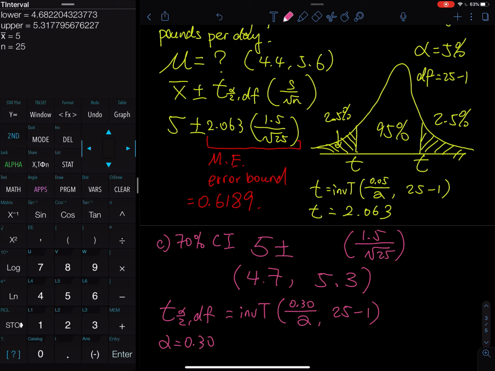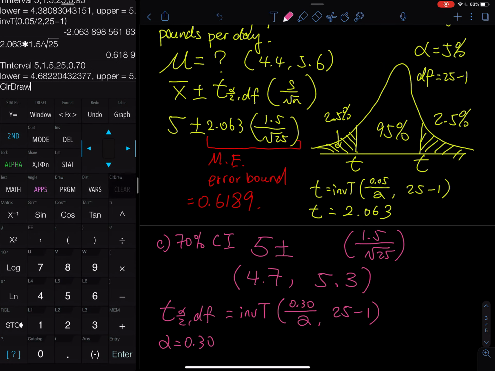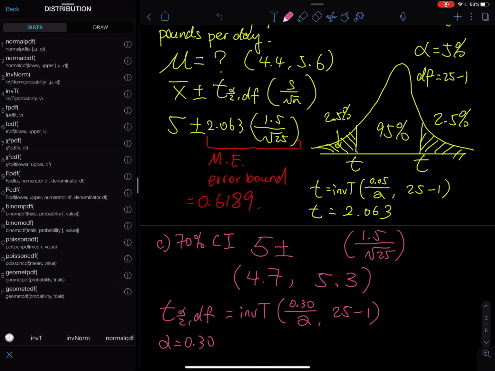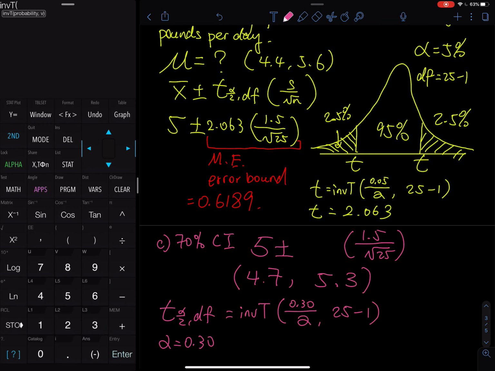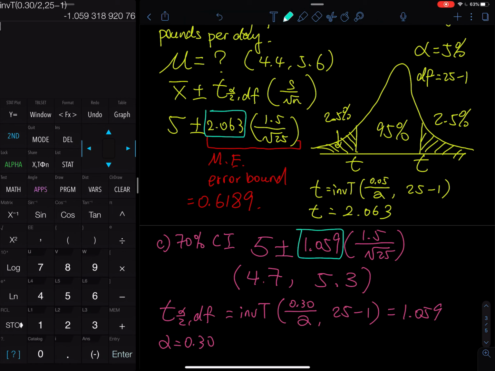You go to second vars, and then you select the inverse t, 0.30 divided by 2, and then 25 minus 1. So there you go. That is equal to 1.059. Okay, so if you make a quick comparison, the previous t is 2.063, and this one is 1.059.